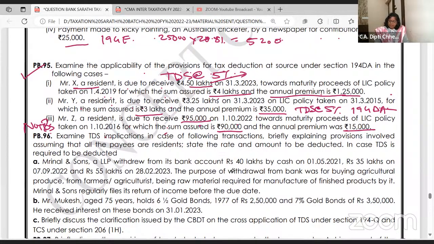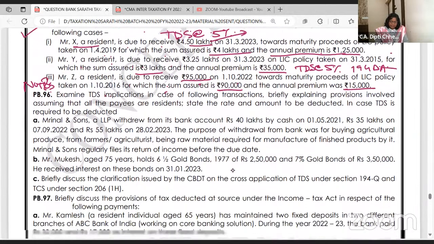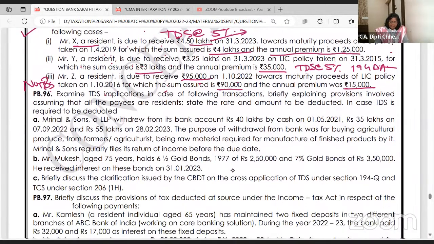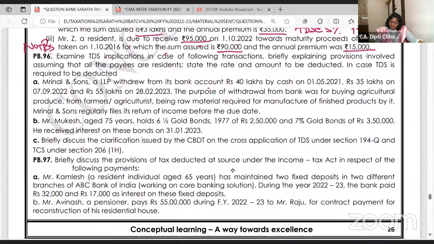194I I already did, the one for the house, the LIC one. Or 194G. Examine the TDS implications for all this. Okay. This is entirely on interest, 10%. Murlan Sons withdrew from... Okay, this withdrawal one is 194N, which we haven't done, so we'll do it tomorrow. I'm just seeing what best we can do because we already started late today. I think tomorrow we might go a little extra time.